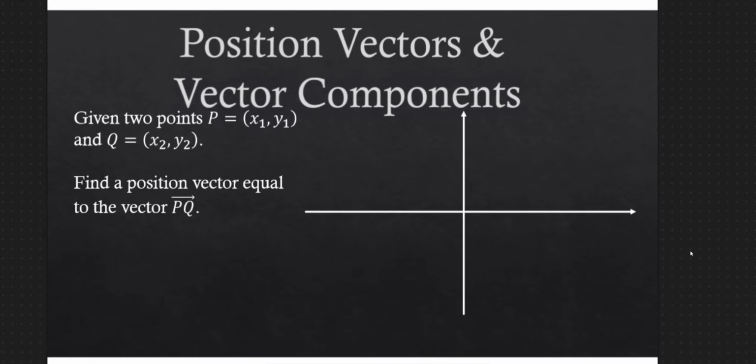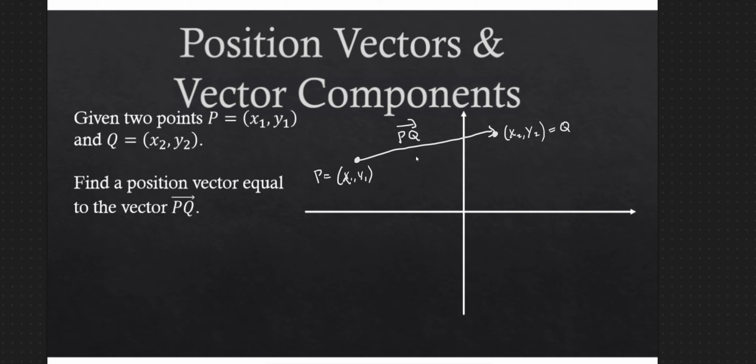One thing we've been doing is using the notation PQ for two points in the plane. Let's say P is here at (x1, y1). I'm not going to give values, I'm just going to use variables. And let's say Q is here at (x2, y2). I can draw the vector between them, and we know this is called PQ.